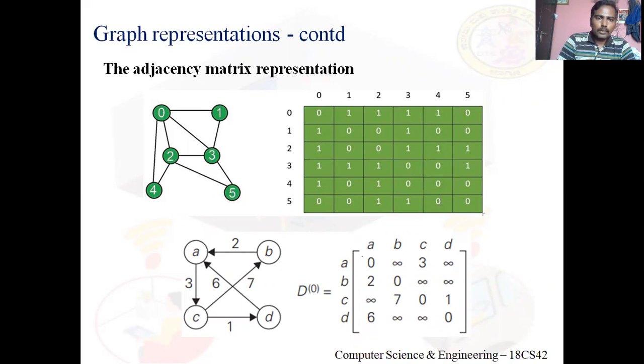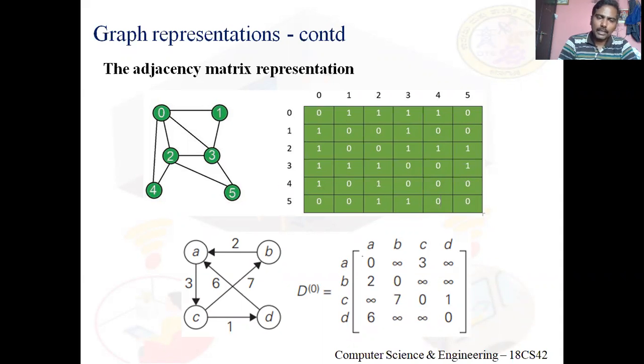Now, for those pairs of vertices where there is an edge, for example, between vertices 2 and 3, then in the matrix, corresponding to row number 2 and column number 3, you enter 1. Got it? Clear?